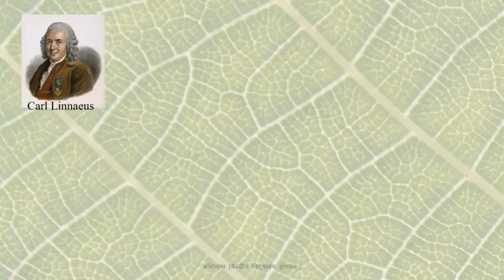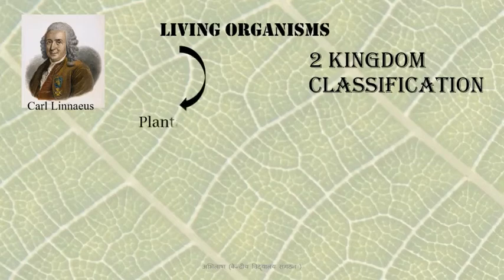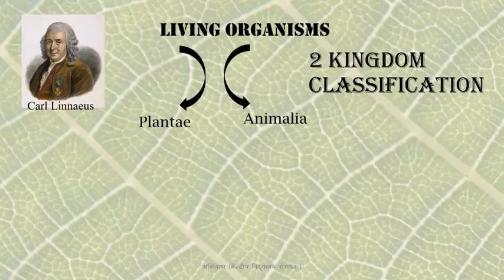Now we skip to the early 18th century to Linnaeus. He proposed a two-kingdom classification that was followed for quite some time. But there were some problems with this classification.